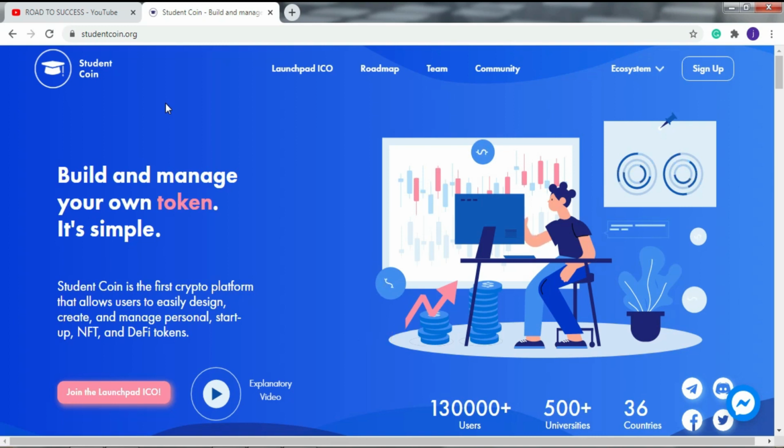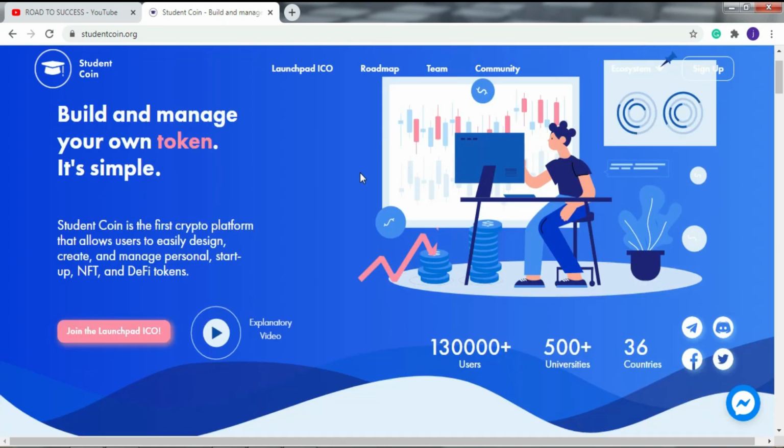This is the interface of the Student Coin official website. Look, here is the launched ICO, then roadmap, team, community, and many more options. Now we check more details about this project on their official website. StudentCoin is a fast crypto platform that allows users to easily design, create, and manage personal startup, NFT, and DeFi tokens. Now we look at some more details about this STC token.